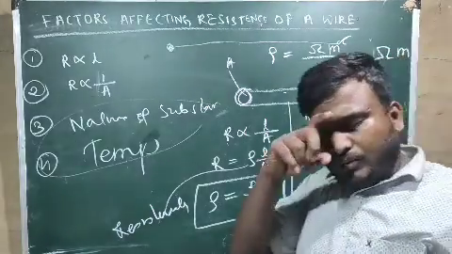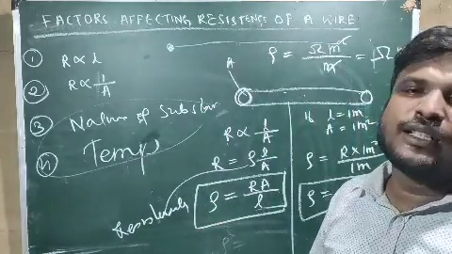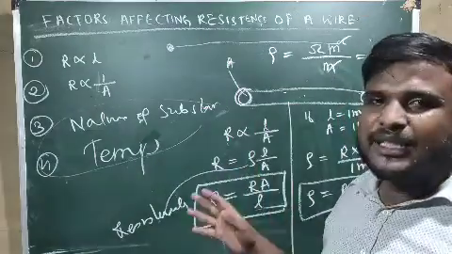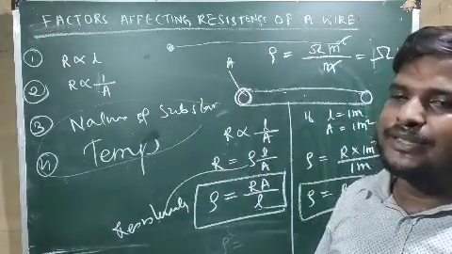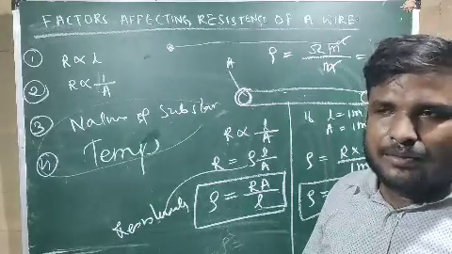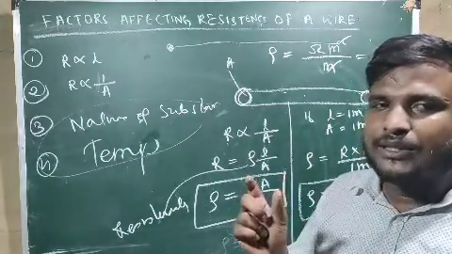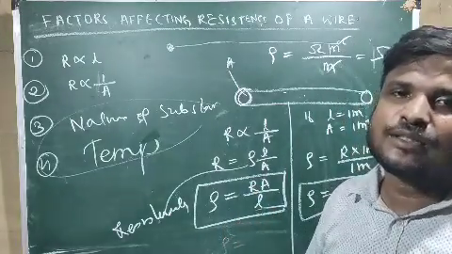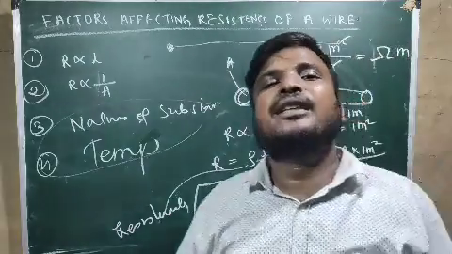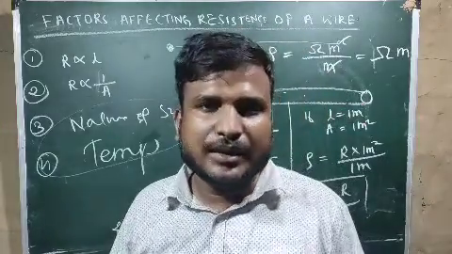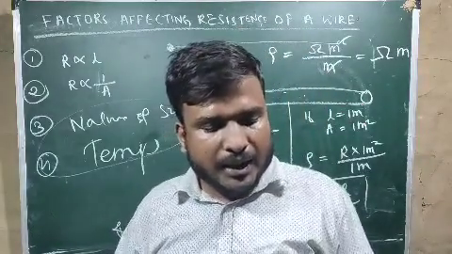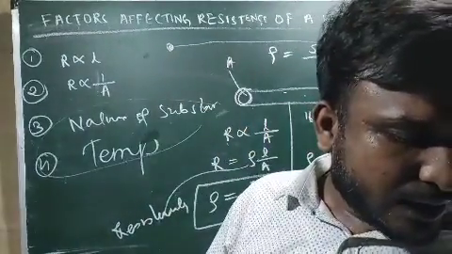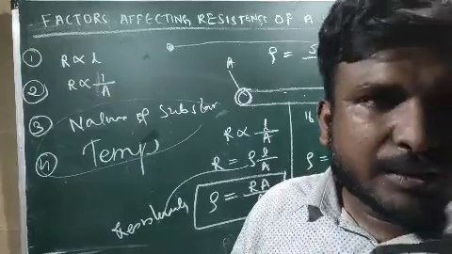Now if I ask you which one is bigger, resistance is bigger or resistivity is bigger? So the bigger, macroscopic quantity is resistance and the microscopic quantity is resistivity. Why? Because if the length of a wire is 1 unit and area of cross section is also 1 unit, then whatever resistance it has, that is called resistivity. So if the wire is very very large, then you cannot use the word resistivity, you have to use the word resistance.